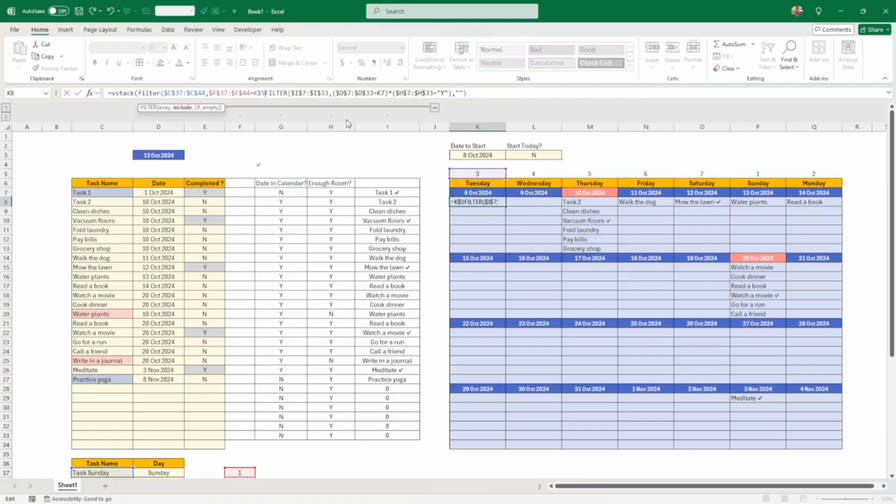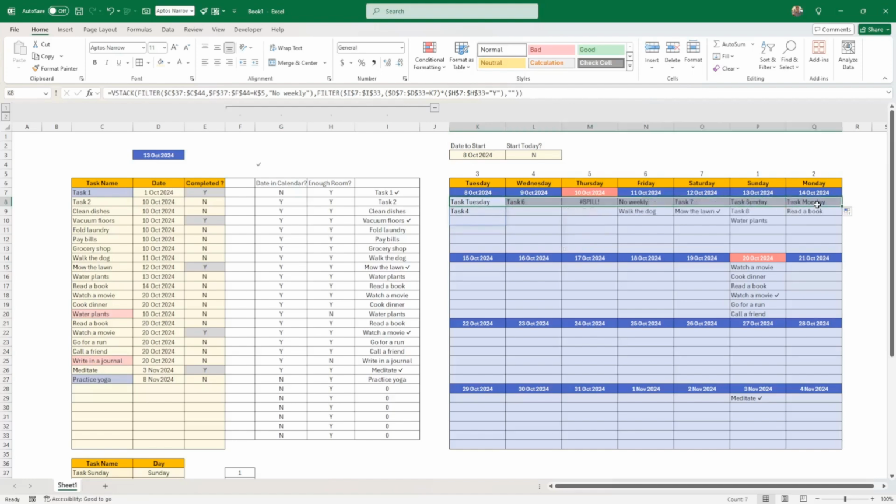Okay, be careful with the filter. If there is nothing, then I will put nothing. Let's say I'm just going to put "no weekly." And this is the end of the filter, so it'd be a miracle if I haven't forgotten a comma or a parenthesis in this. Oh my god. Okay, there's a spill here, so that's the spill that we will need to address, and this was expected.